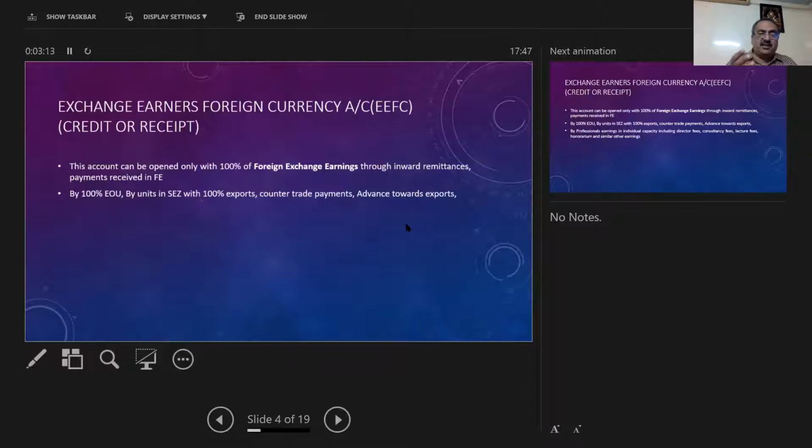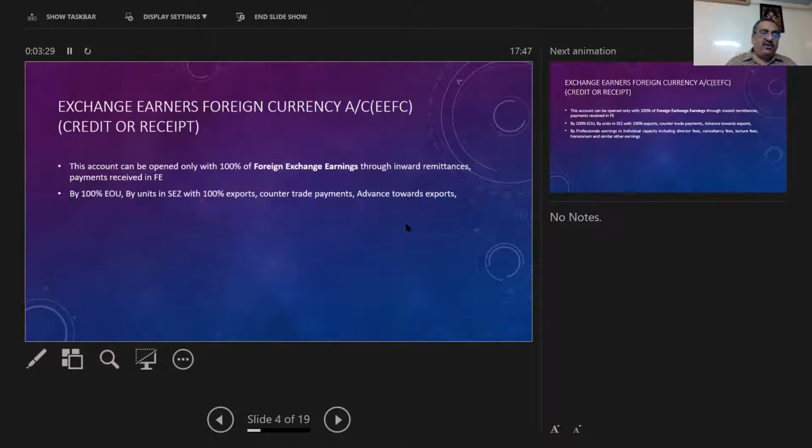If they do 100% exports, fine, but if they are doing a part of the business domestically, then they are not eligible to open an EFC account. So 100% exporters are allowed, and counter trade payments and advances towards the exports, everything you can give credit to the EFC account.